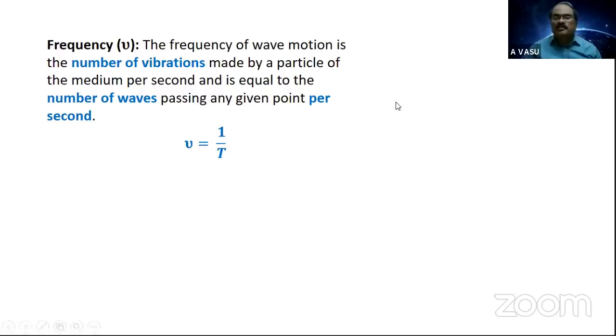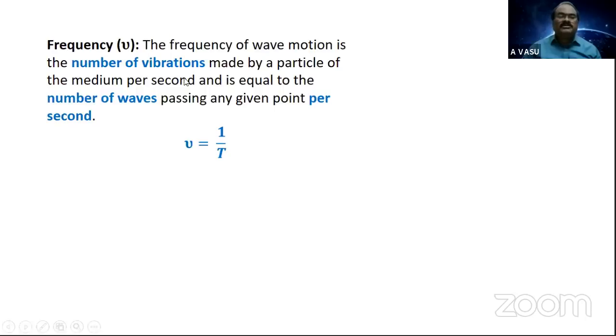If the particle at a point vibrates 5 times, then how many waves may pass through that point? 5 waves. Therefore, the frequency of a wave motion is the number of vibrations made by the particle of the medium per second, and is equal to the number of waves passing any given point per second.